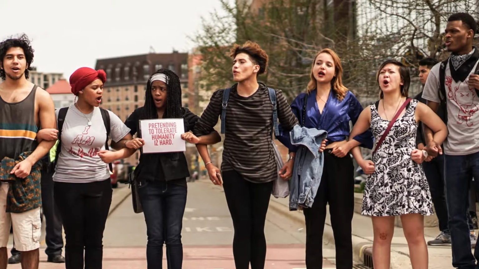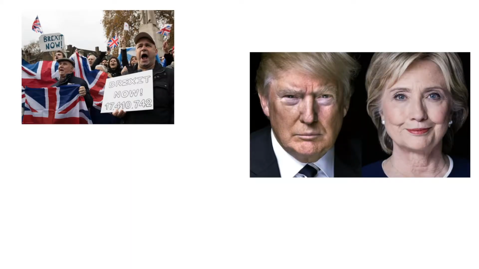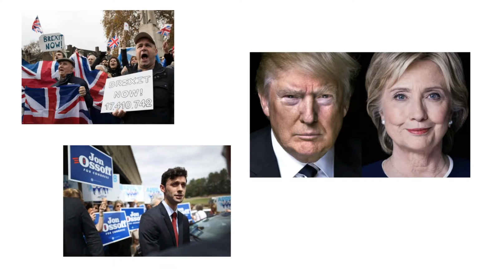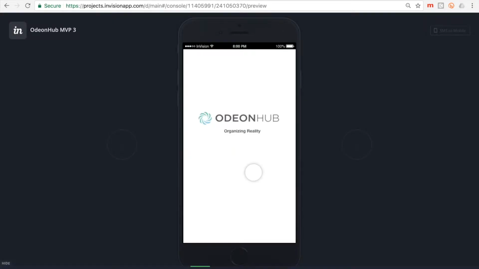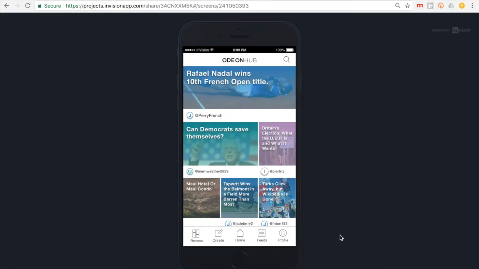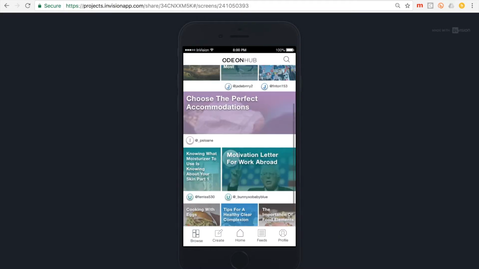Understanding how people feel about a news event is important to fully understanding that event. These feelings have real-world consequences, and that is also news. Meet the main feed. The main feed features curated content based on the user's selected interests.